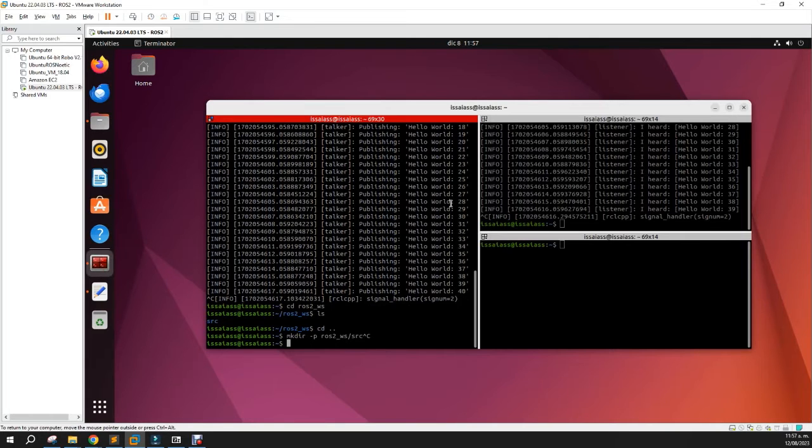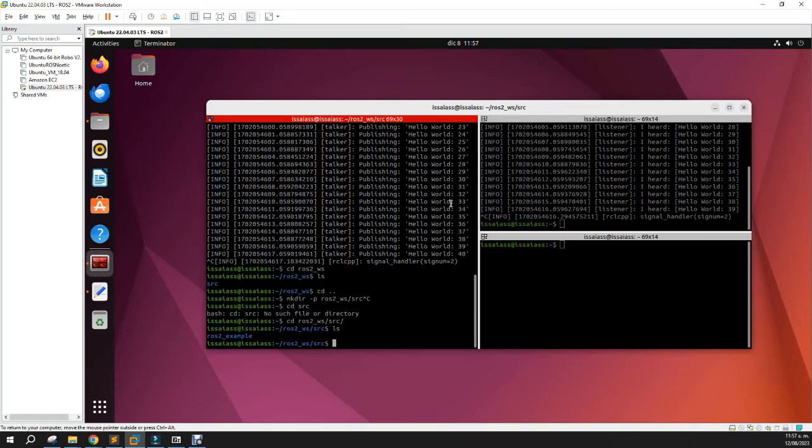After that, let's create our first package. Okay, cd into the ros2 workspace source folder. Here I create a package named ros2_example.